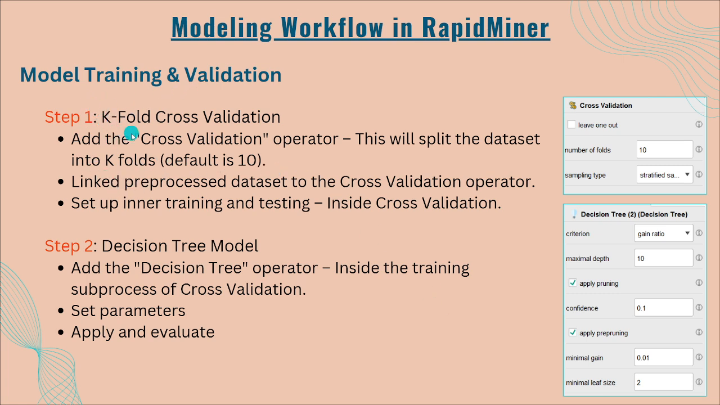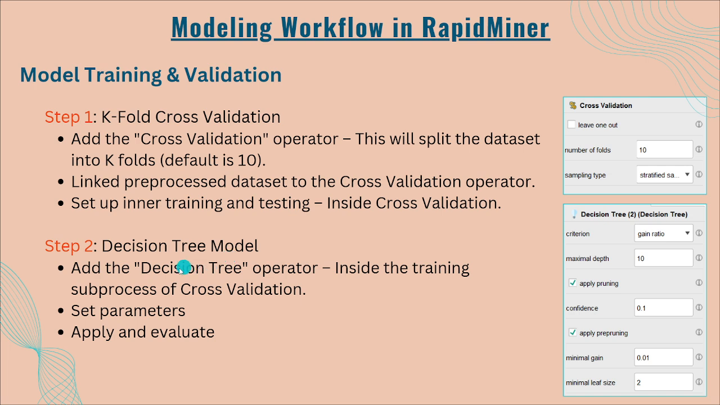So this is the model training and validation. I use k-fold cross validation. The k value is 10. This is the default. You can also go with split data. Split data means you can divide the data into training and testing sets by a ratio of 80/20, or 70/30, as per your wish.